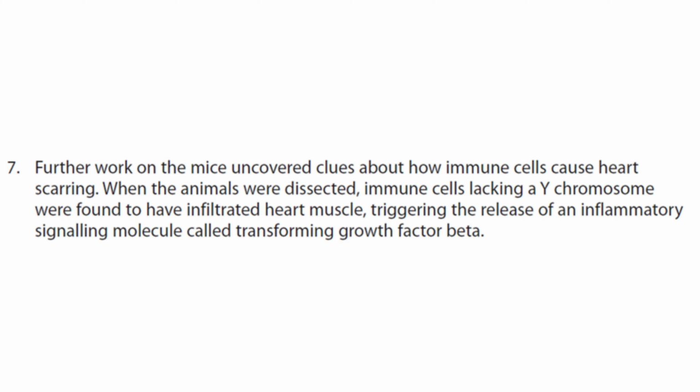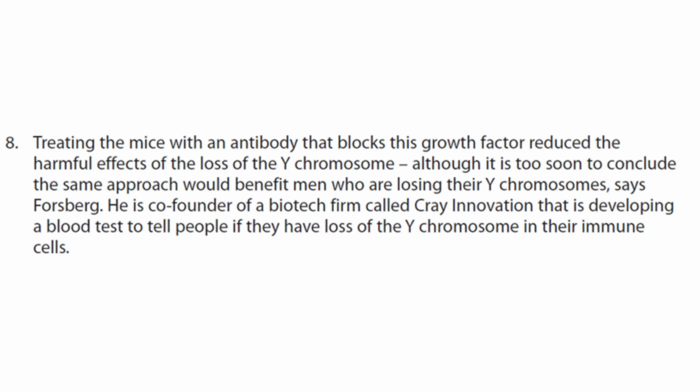Further work on the mice uncovered clues about how immune cells cause heart scarring. When the animals were dissected, immune cells lacking a Y chromosome were found to have infiltrated heart muscle, triggering the release of an inflammatory signaling molecule called transforming growth factor beta. Treating the mice with an antibody that blocks this growth factor reduced the harmful effects of a loss of the Y chromosome, although it is too soon to conclude the same approach would benefit men who are losing their Y chromosomes, says Forsberg. He is co-founder of a biotech firm called Cray Innovation that is developing a blood test to tell people if they have loss of the Y chromosome in their immune cells.